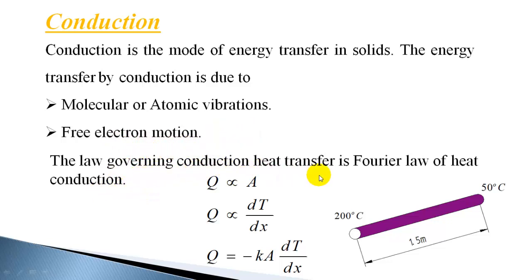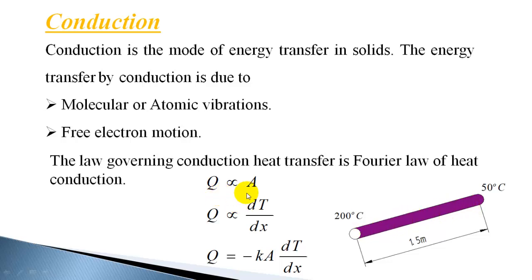Now the law governing conduction heat transfer is Fourier law of heat conduction. Fourier law states that the heat transfer by conduction is directly proportional to the area normal to the direction of heat flow and also proportional to the temperature gradient. Let us consider a metallic rod, where heat is flowing from one end to the other end because of the temperature change. Temperature here is 200, the other end is 50. The heat will naturally flow from the higher temperature side to the lower temperature side.